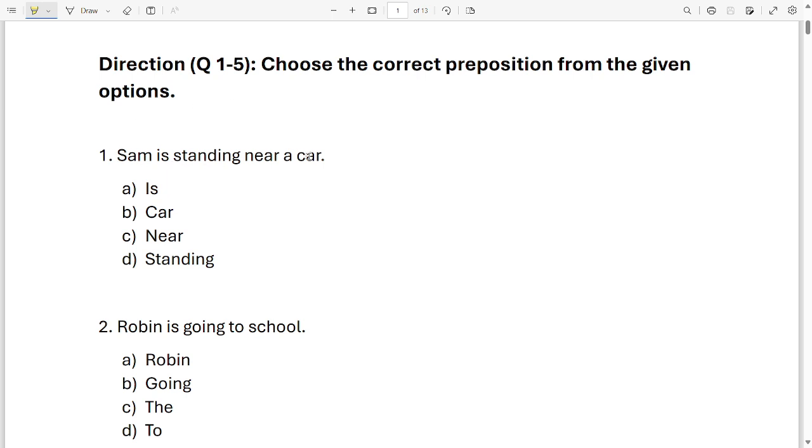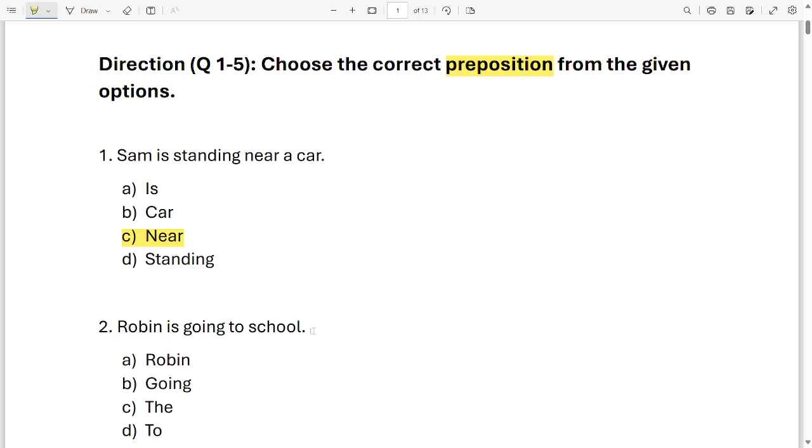Sam is standing near a car. Now this is your sentence. You need to choose which word in this sentence is a preposition. You already know what is a preposition. Now tell me, is it option A is, option B car, option C near, or option D standing? Which word is the preposition in this sentence? Read the sentence carefully and go through your options. Take your time. If you think it is option C, you're absolutely right. Well done.